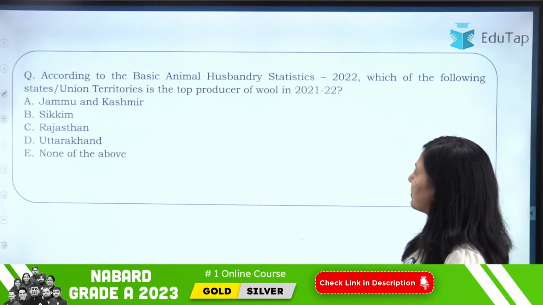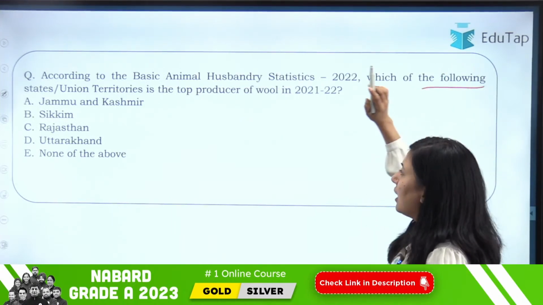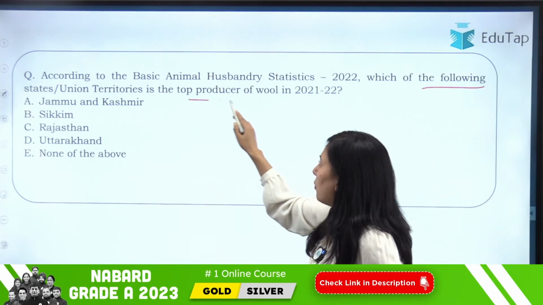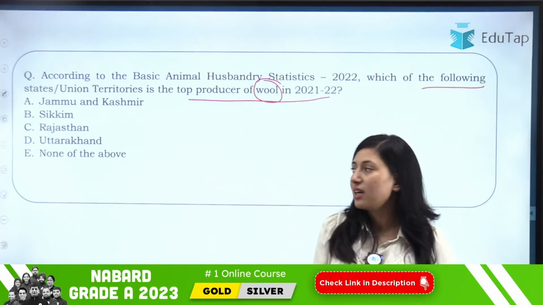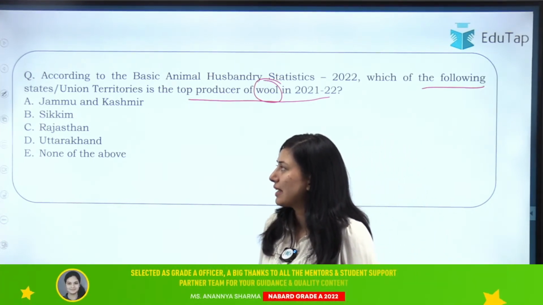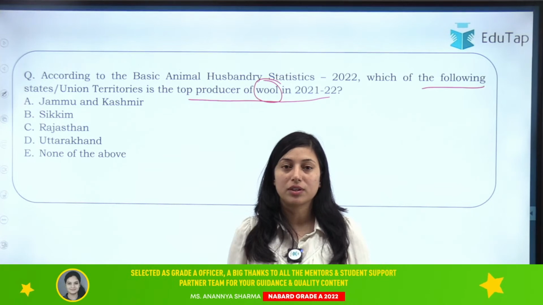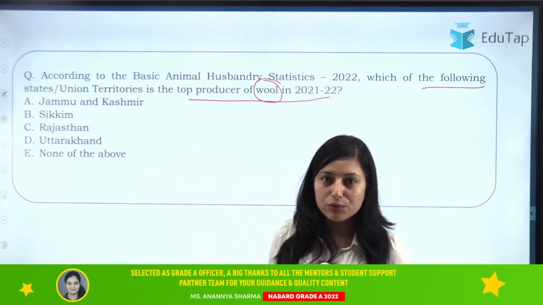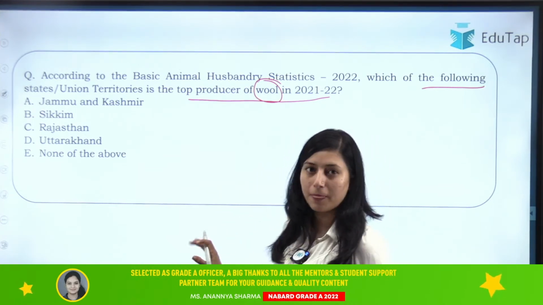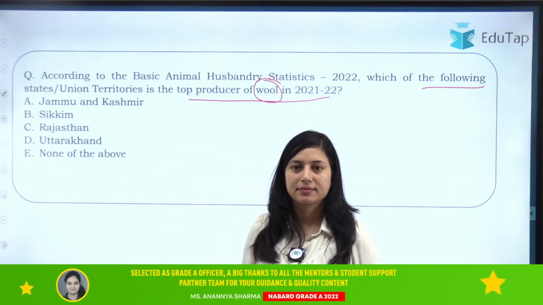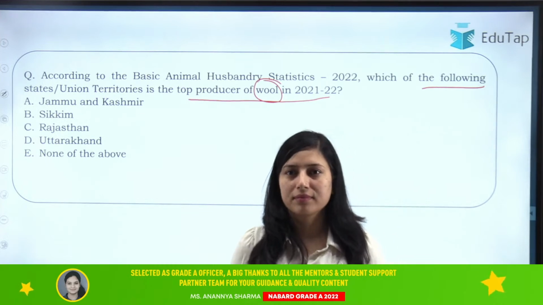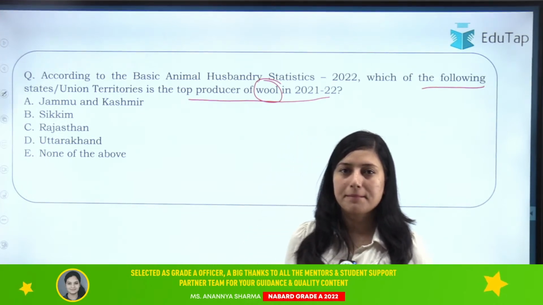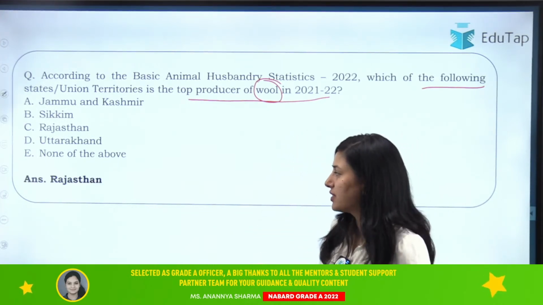According to the basic animal husbandry statistic, which of the following states or union territories is the top producer of wool? Now we will cover the data regarding wool production from this statistic. So your options are given: Jammu Kashmir, Sikkim, Rajasthan, Uttarakhand, none of the above. So what will be the right answer? If any one of you knows the right answer, please let me know. So students, the right answer for this question is Rajasthan.